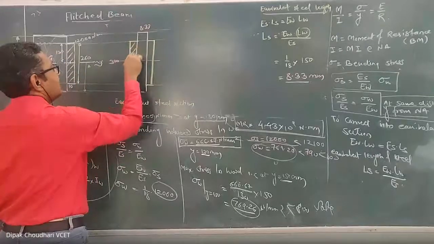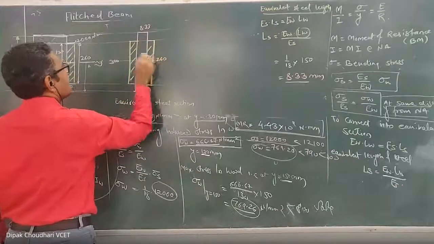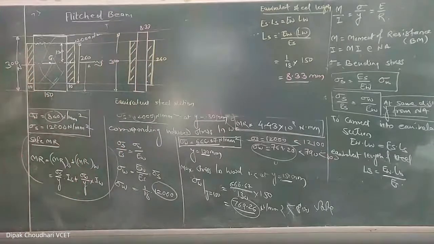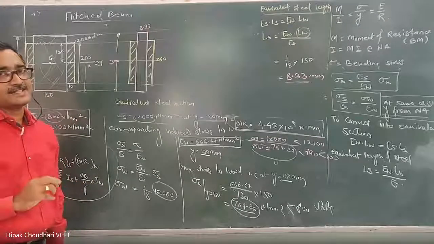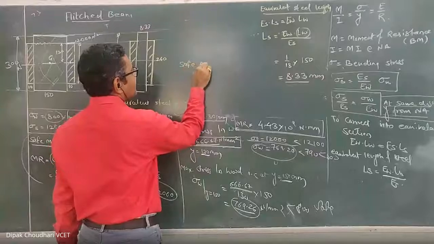The steel remains as it is. Here, this is 260 and this is 300. This is the equivalent section. Now, for this equivalent section, I have to calculate the safe moment of resistance.